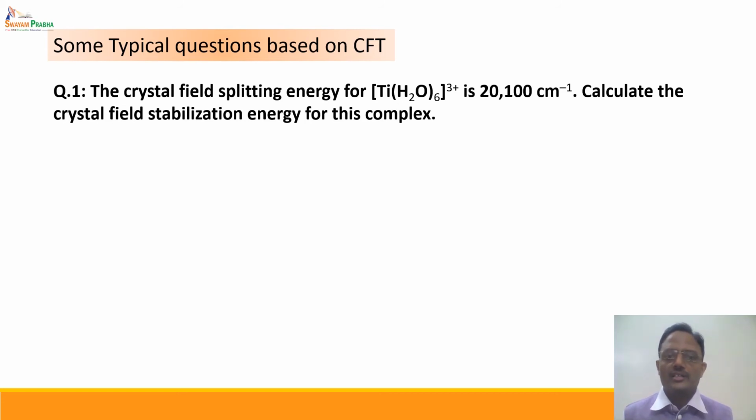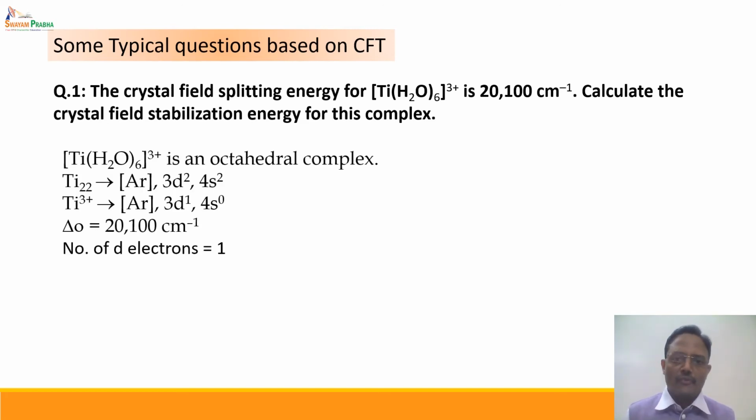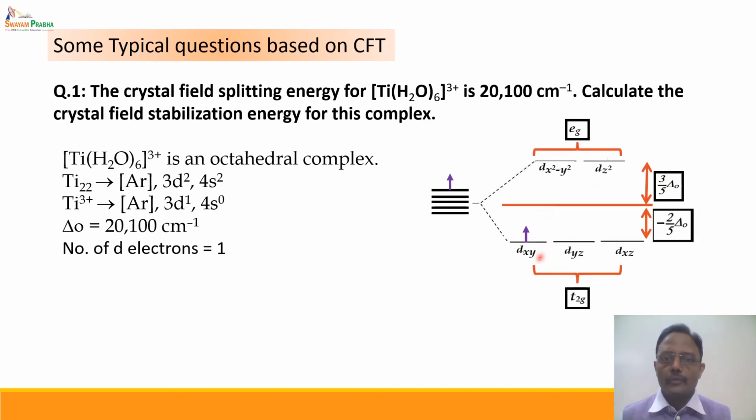Now, whenever there is such a type of question, the first thing we should do is write the electronic configuration of the central metal ion and find out the number of d electrons present. So [Ti(H2O)6]3+ is an octahedral complex with Ti3+, which is a d1 system, with one electron in the d orbital, and this electron will definitely occupy the t2g set of orbitals. This electron is in the t2g set.